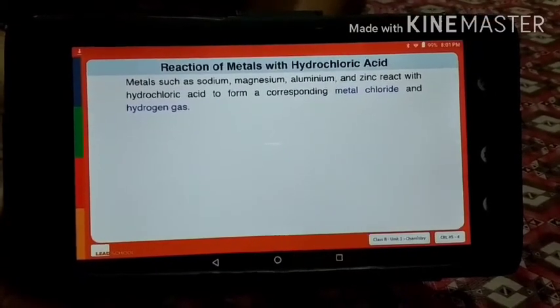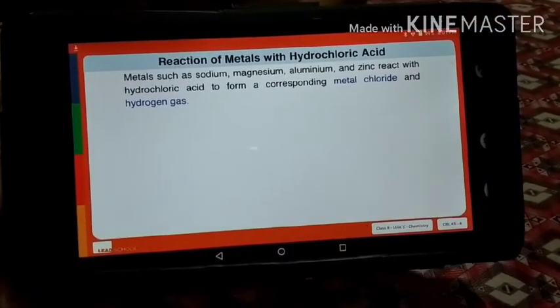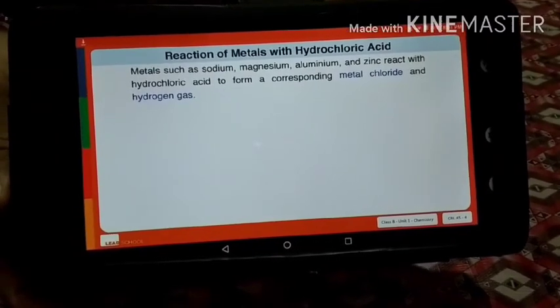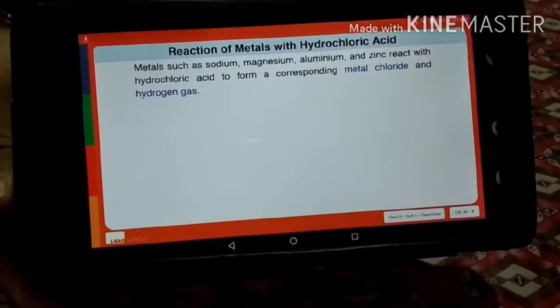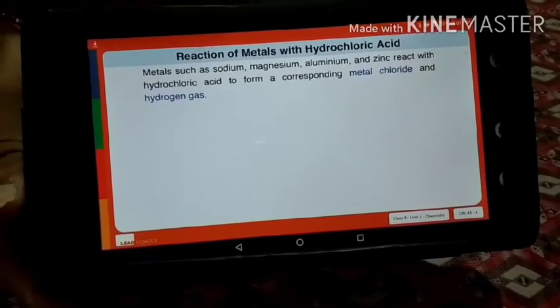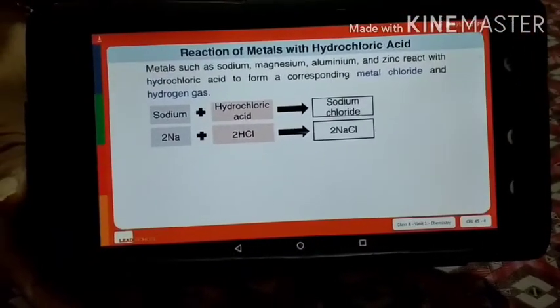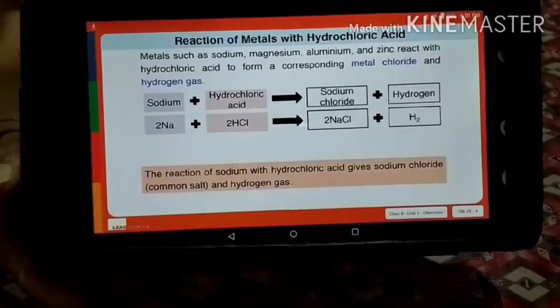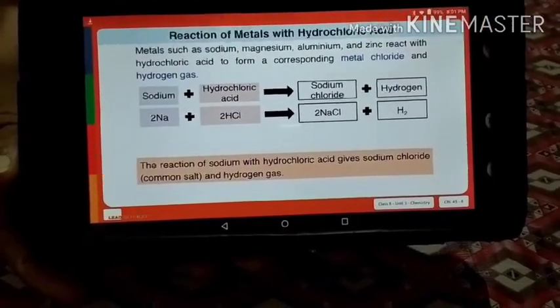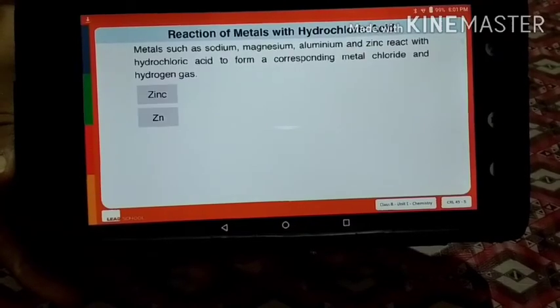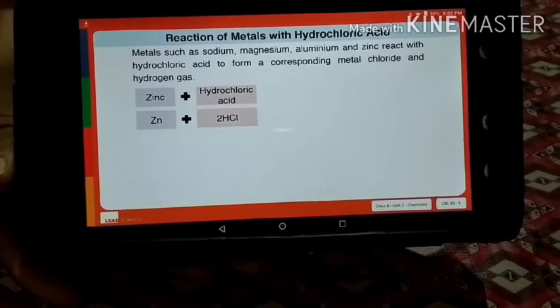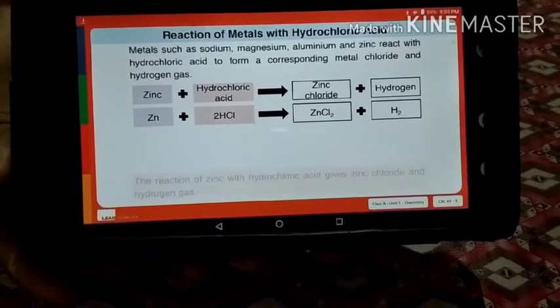Metals such as sodium, magnesium, aluminium, and zinc react with hydrochloric acid to form a metal chloride and hydrogen gas. Sodium plus hydrochloric acid gives sodium chloride plus hydrogen. Similarly, zinc plus hydrochloric acid gives zinc chloride plus hydrogen gas.